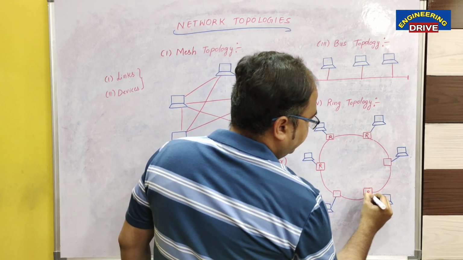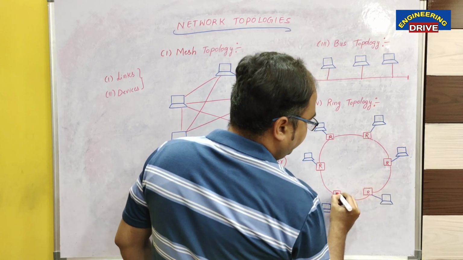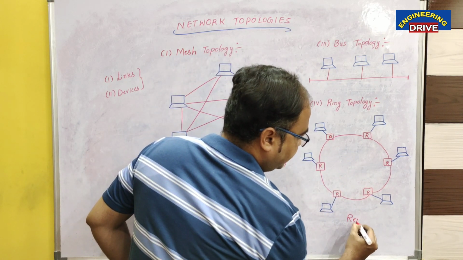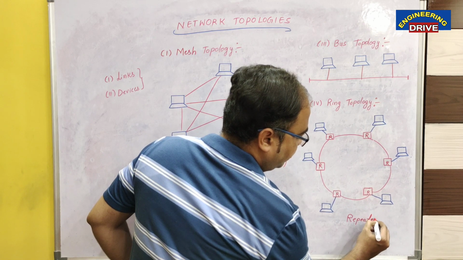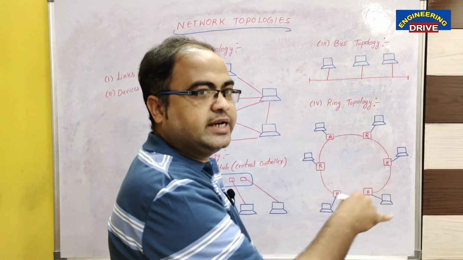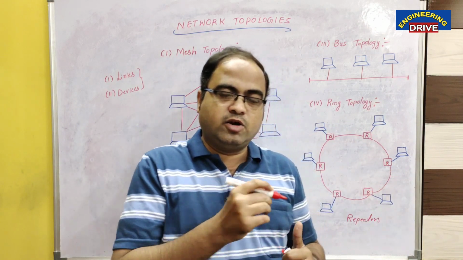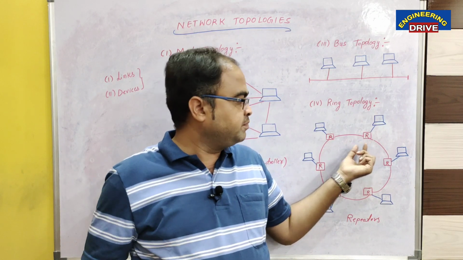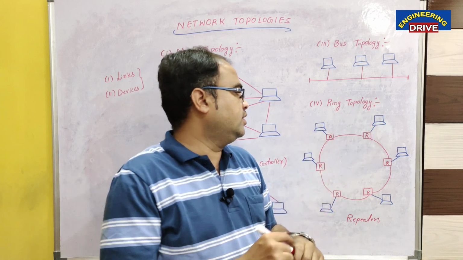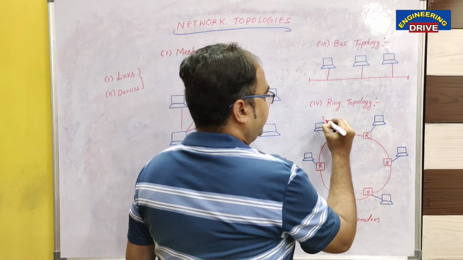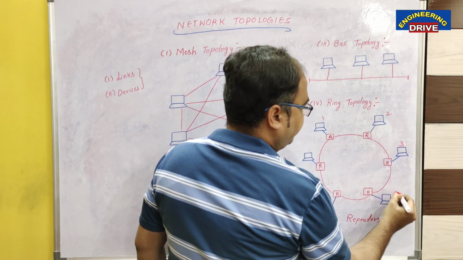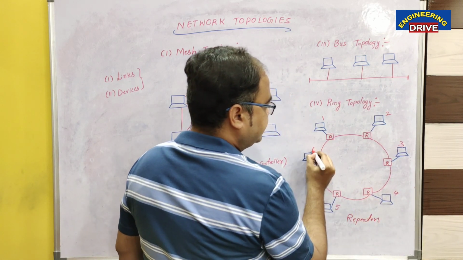So, they are repeaters. So, what is the job of repeaters? Already we have discussed in our previous videos. Now how will the communication take place and what is the job of a repeater? Why are we calling this device a repeater? I will tell you now. Carefully listen. Let us say this is device number 1 and this is device number 2 and this is device number 3, 4, 5 and 6.